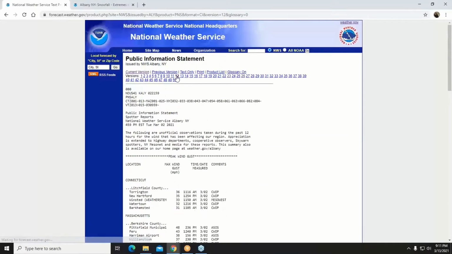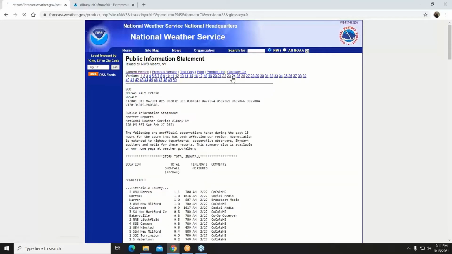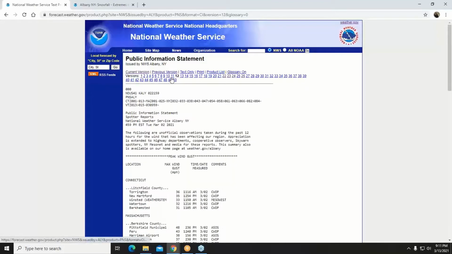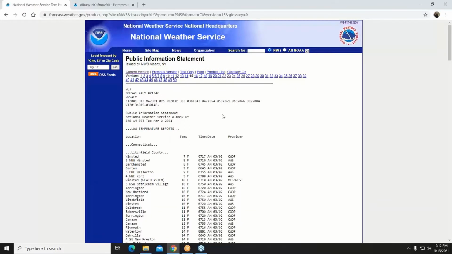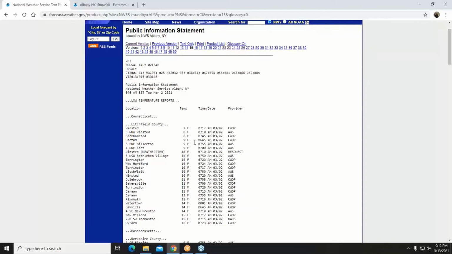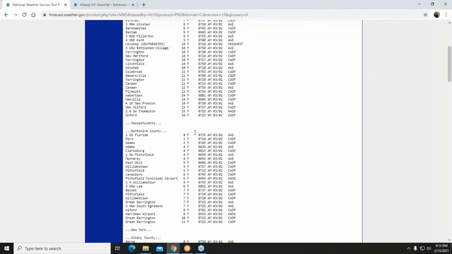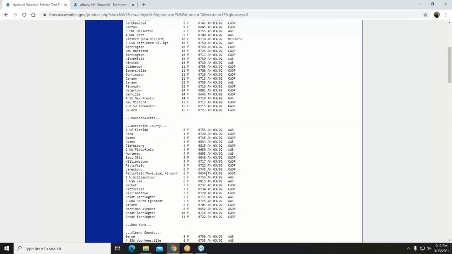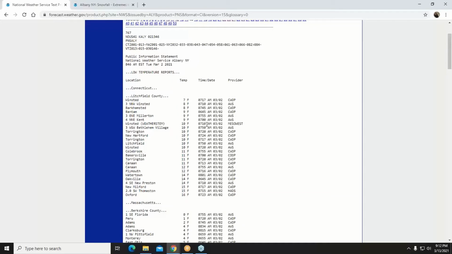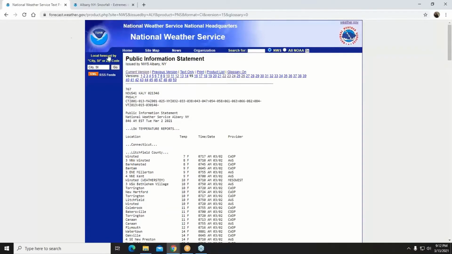And of course, if we issue, say, a wind chill advisory, let's see if I can find one. Here's one, wind chill. We issued a wind chill advisory, then we would provide a summary of temperatures. So again, if you want to know about temperatures, some of the coldest temperatures from across the area, all of that is here. And the same would go if we issued a heat advisory or a wind chill warning, things like that, all the temperature related products, the summary, just to verify that our product was worth issuing, then all that data is available in the public information statement.